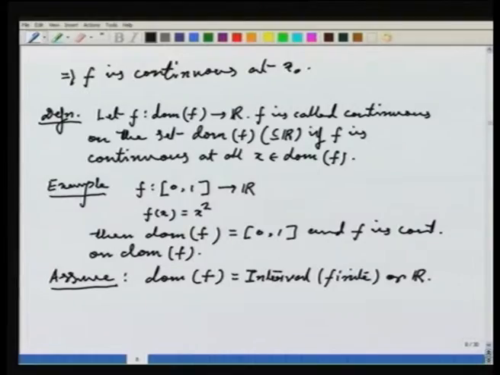And with all these assumptions, there are essentially two results on continuous functions which come quite handy and have far reaching implications. The first one, which I am going to talk about now, deals with the case when the domain of f is a finite closed interval. Okay. So, that is the first theorem I am going to talk about now.